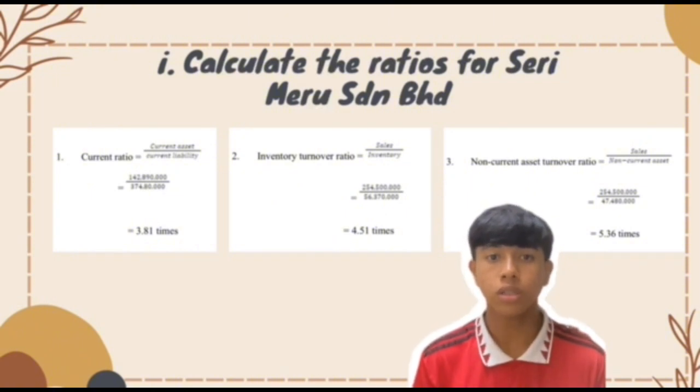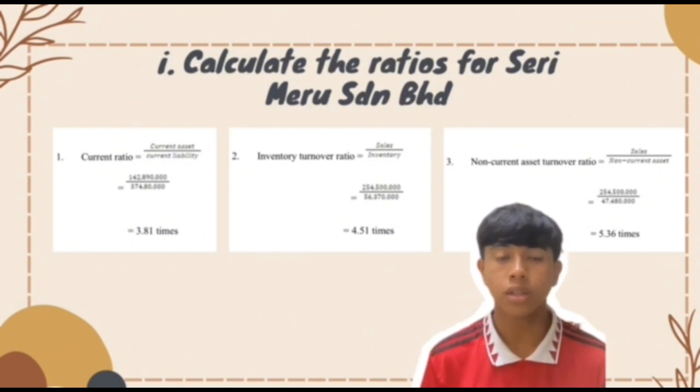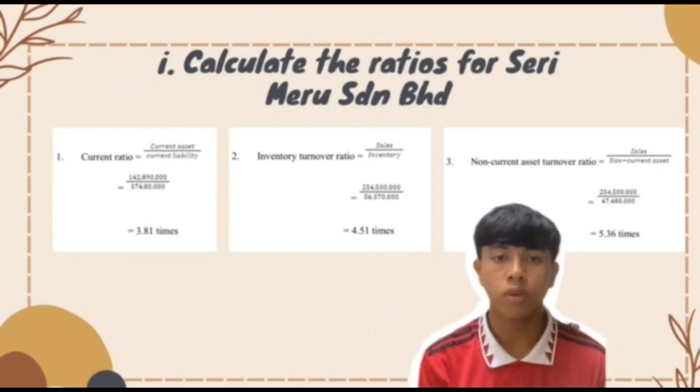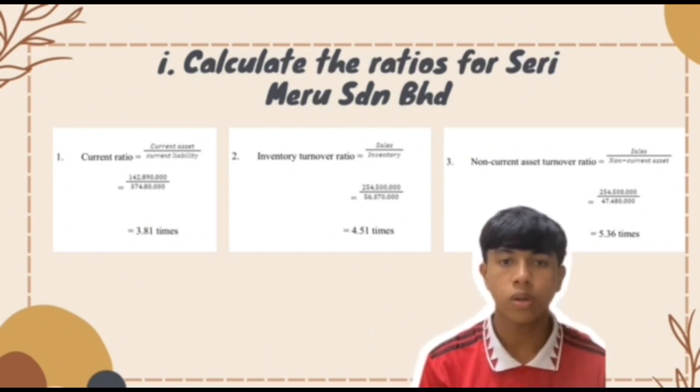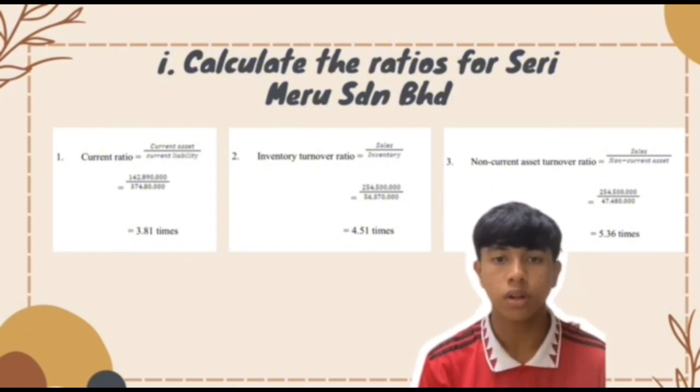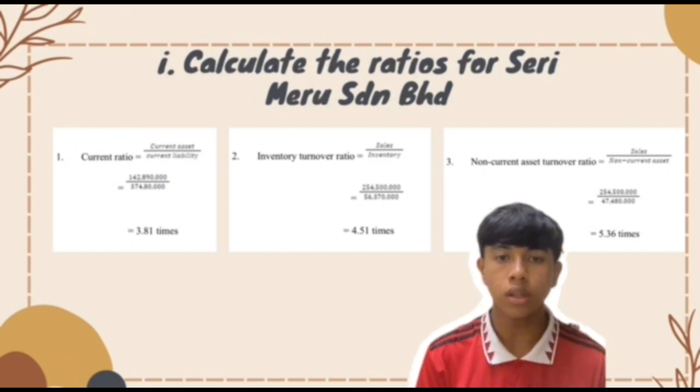And the formula is this divide ... 4.51 times. And the third one is non-current asset turnover ratio, and the formula is sales divided by non-current asset, which means 255,500 divided by 47,480, the answer is